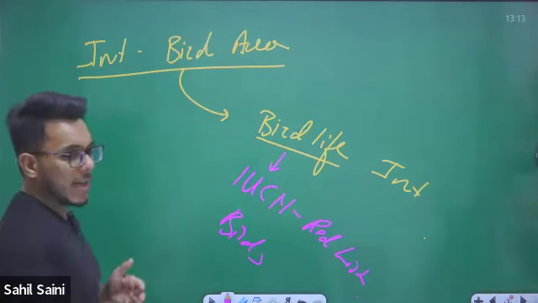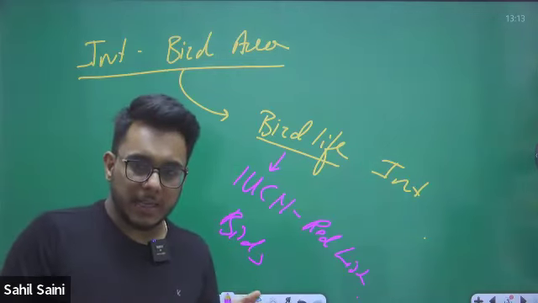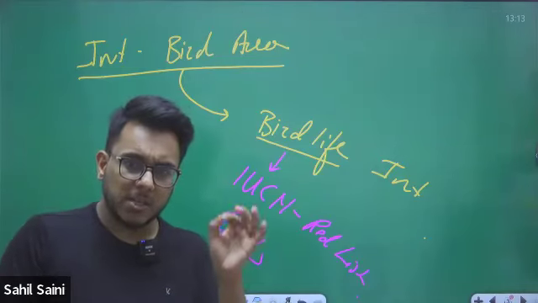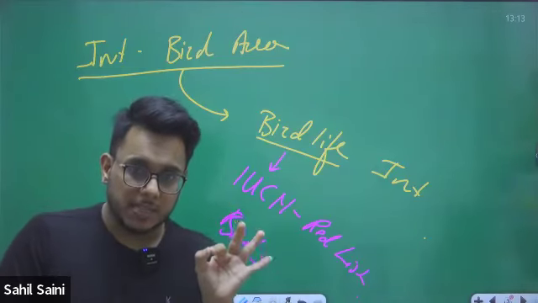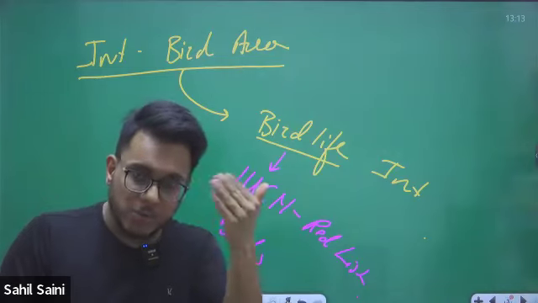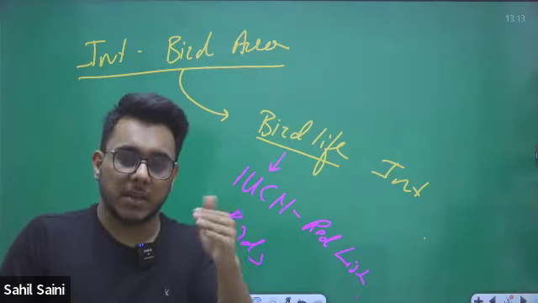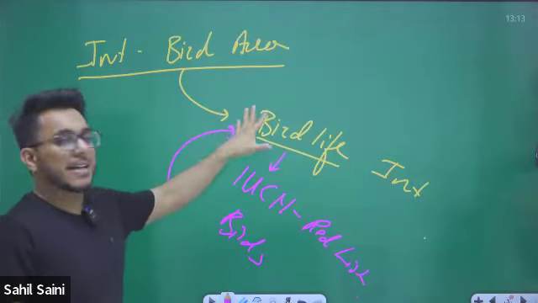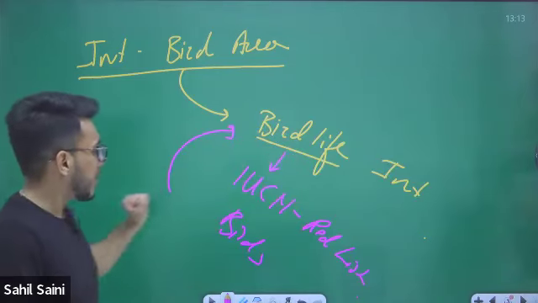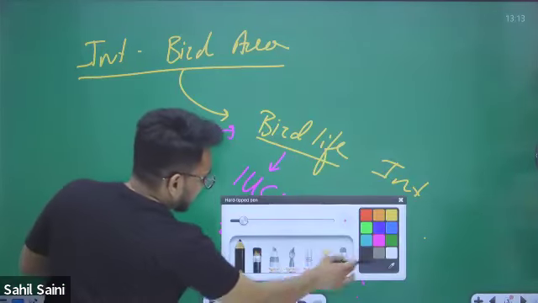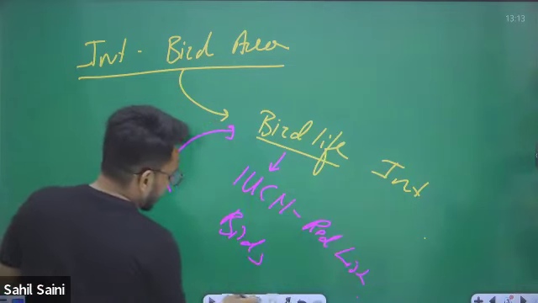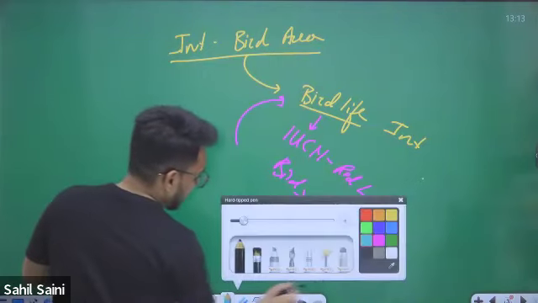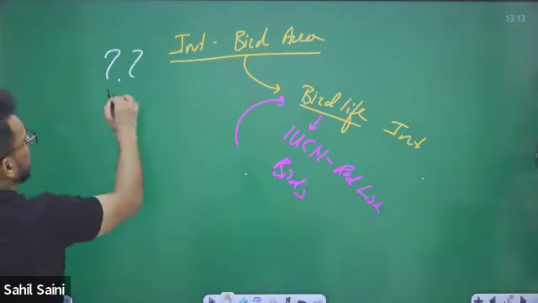Okay. So you might already know about the IUCN Red List, in which the different statuses of creatures are given. So, the IUCN Red List for birds is prepared by BirdLife International. It is an international NGO. Very important thing. Now, which area is recognized as an international bird area?